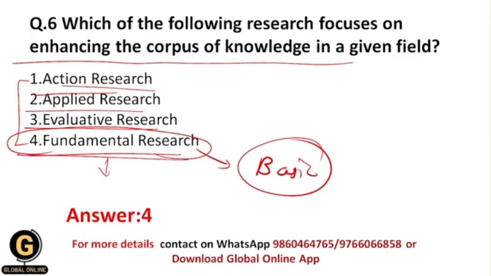As we know that in the action research and applied research, in both of these researches we basically solve the immediate problems, but the ways of doing that are different. Okay, the aims of both the researches are the same, but the ways of doing those are different in both the types of research. And all of you know that within the evaluative research basically we evaluate the causes. Okay, evaluation means how small the amount causes the effect, or how large the amount causes the effect, like that. Okay, so this is nothing but the evaluative research. Okay, that's why here the correct answer is 4.